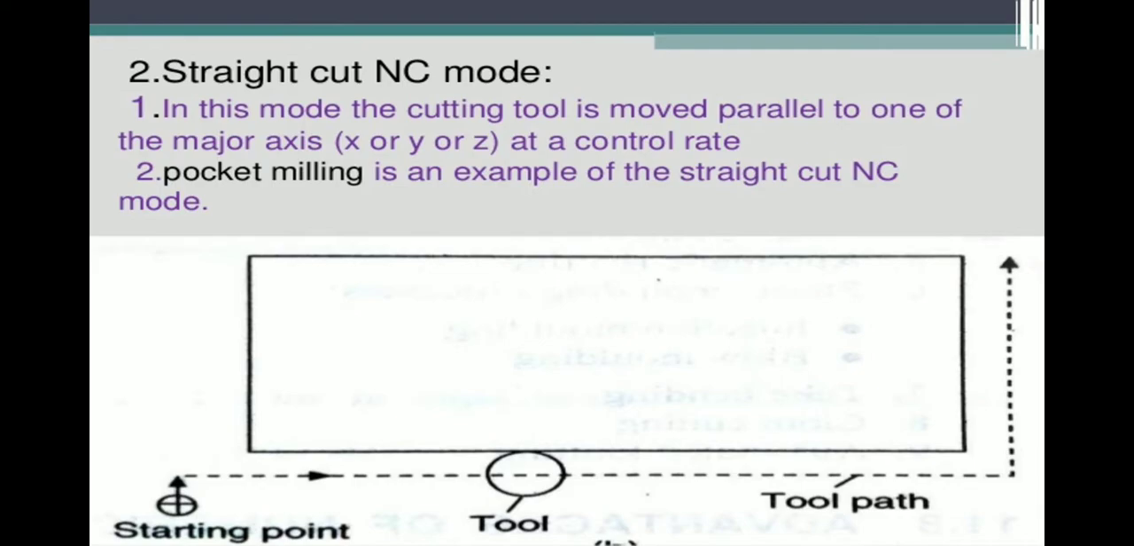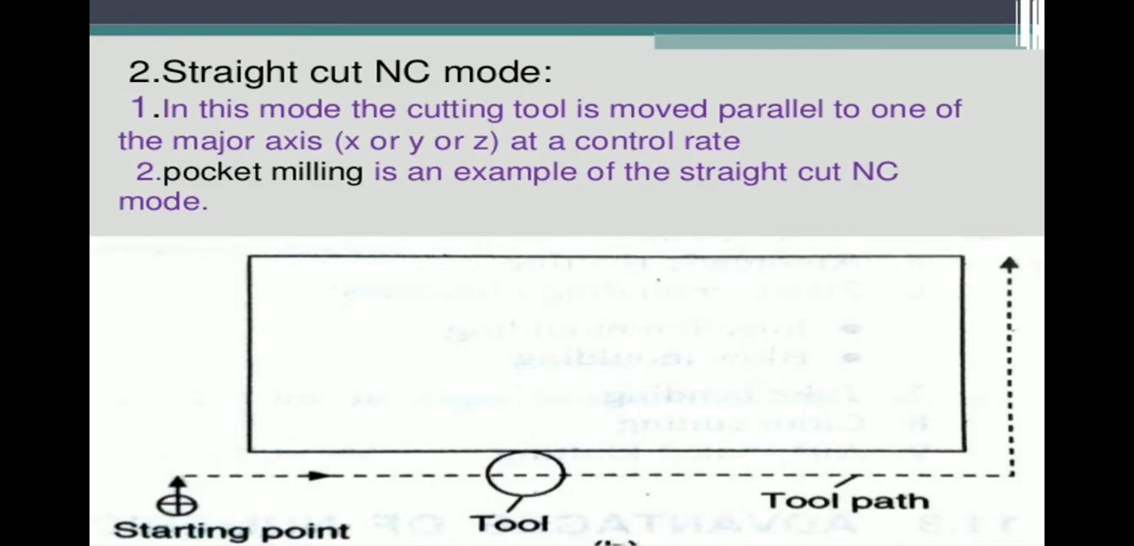And the second one, straight cut NC mode. In the straight cut NC mode, the cutting tool is moved parallel to one of the major axes, x or y or z, at a controlled rate. In the straight cut operation, the cutting tool should be moved parallel to one of the major axes, so any one of the x axis, y axis or z axis. The cutting tool should be moved along any one of the major axes, x, y or z directions, at the controlled rate. Pocket milling is an example of the straight cut NC mode.